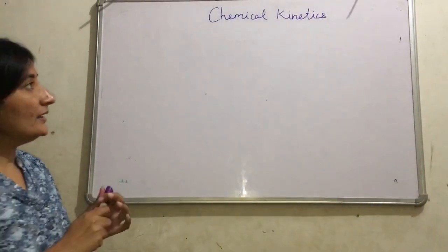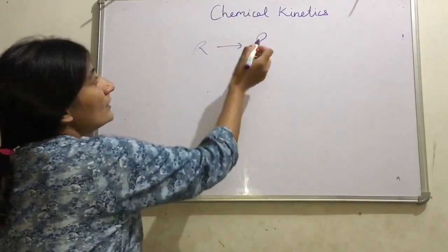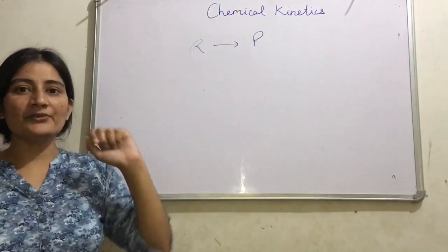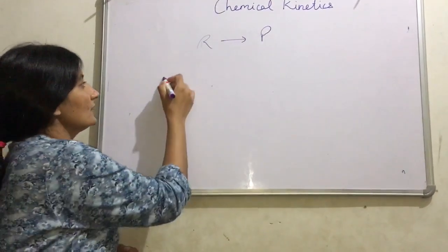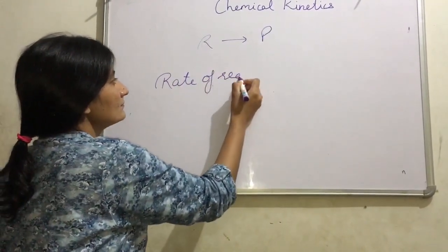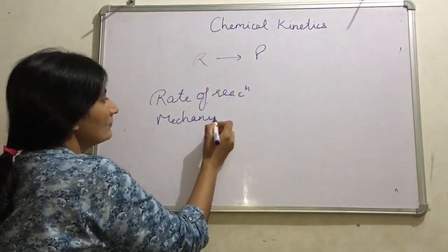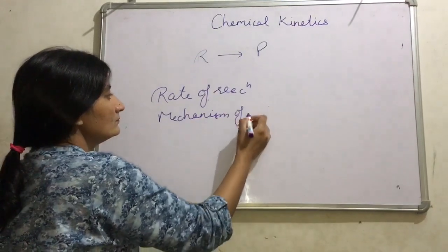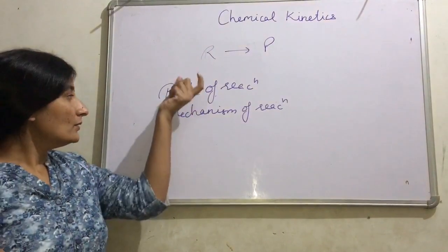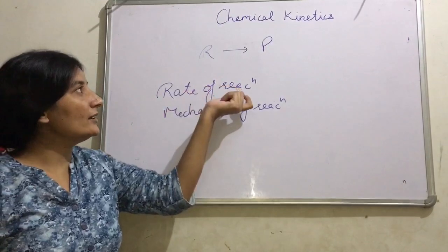Now in a given reaction, reactant gets converted into product. I told you that chemical kinetics is the branch of chemistry which deals with the rate of reaction and mechanism of reaction. Now, first we have to explain what the rate of reaction is.